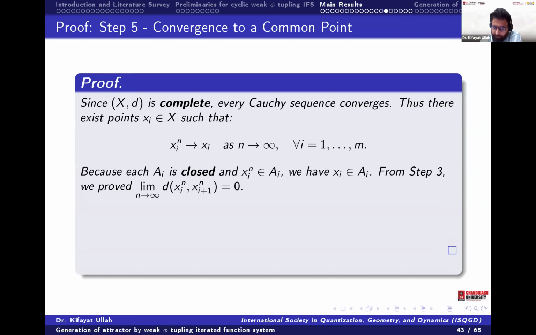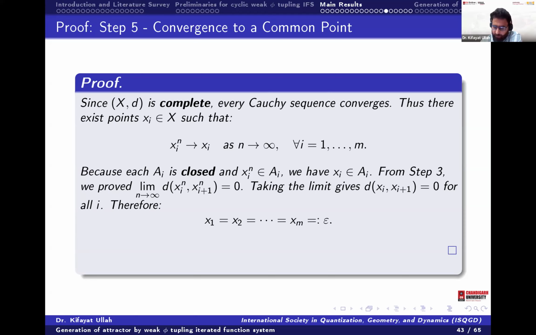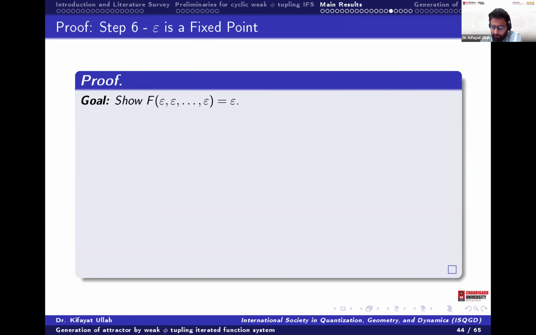From this step we proved that the distance is 0. So taking the limits, we will show that x_1 is equal to x_2, going to the same converging point, and that will be in the intersection of the A's. Okay, so then we will show that this converging point is a fixed point.